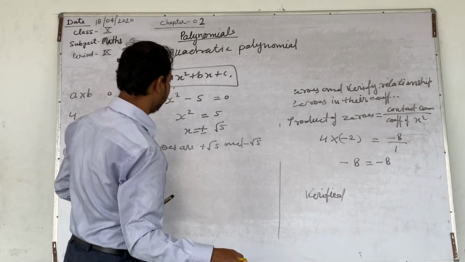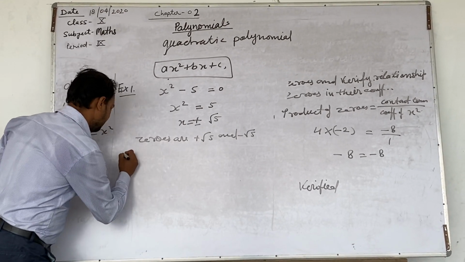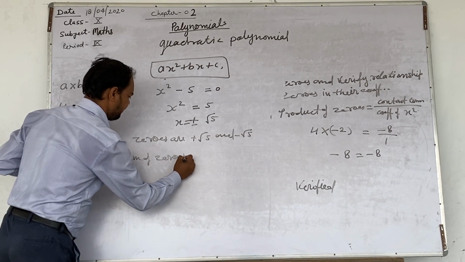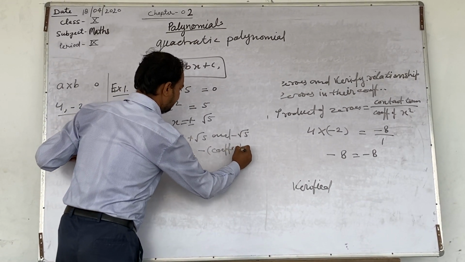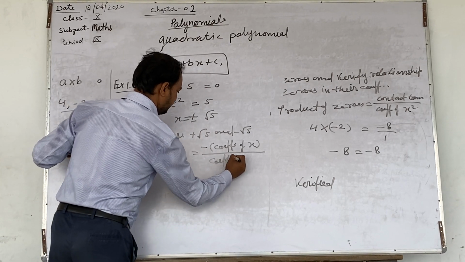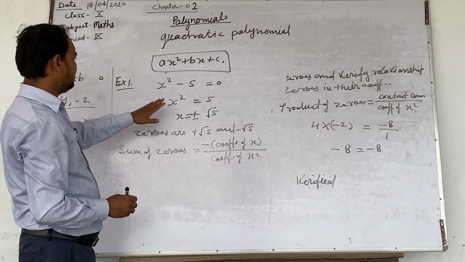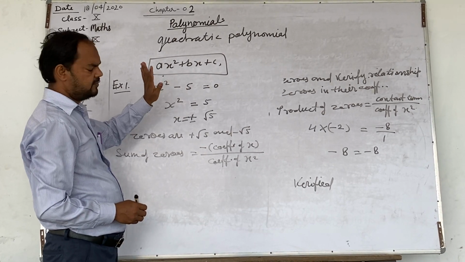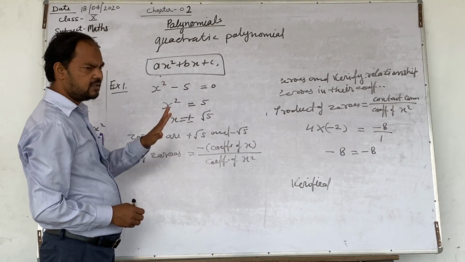Now the zeros are found out. Verify the relationship. Sum of zeros equal to minus coefficient of x upon coefficient of x square. What is coefficient of x? In this polynomial, there is no term which contains x, so coefficient of x is 0.